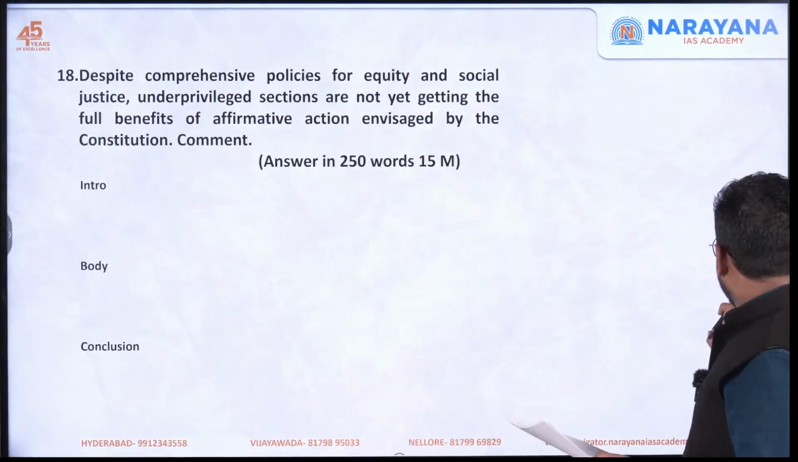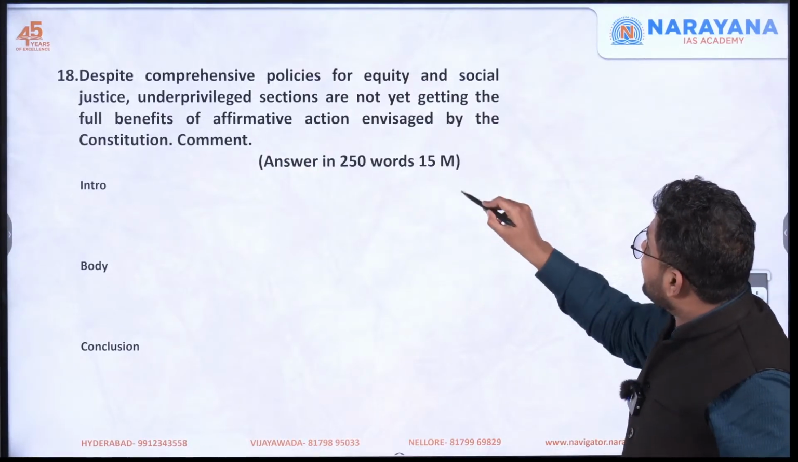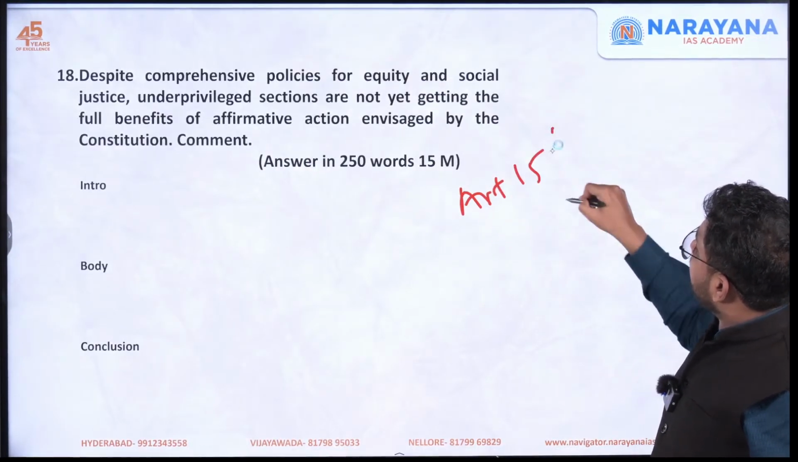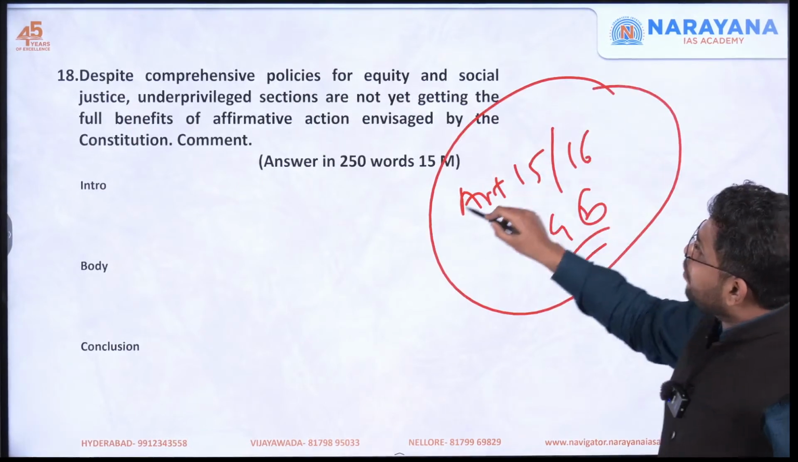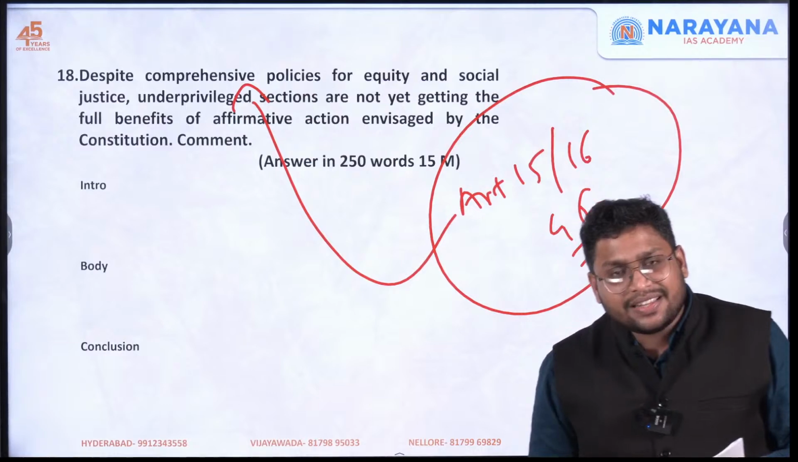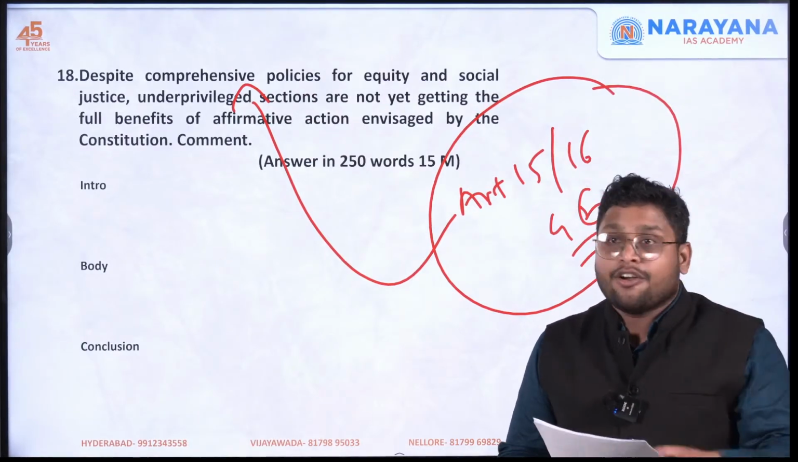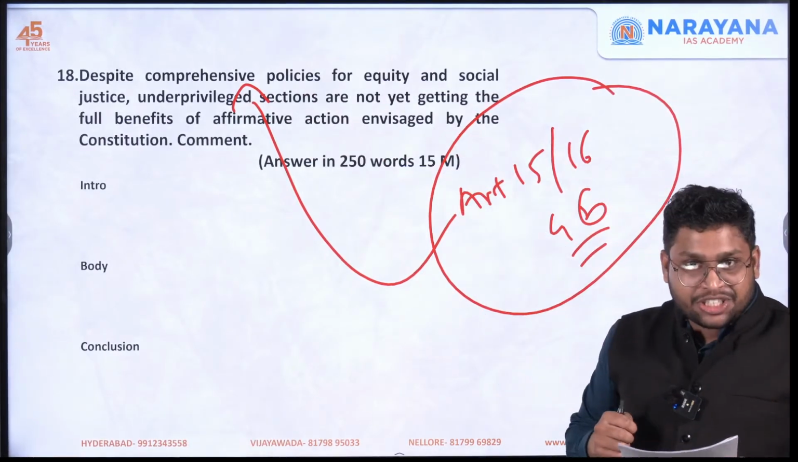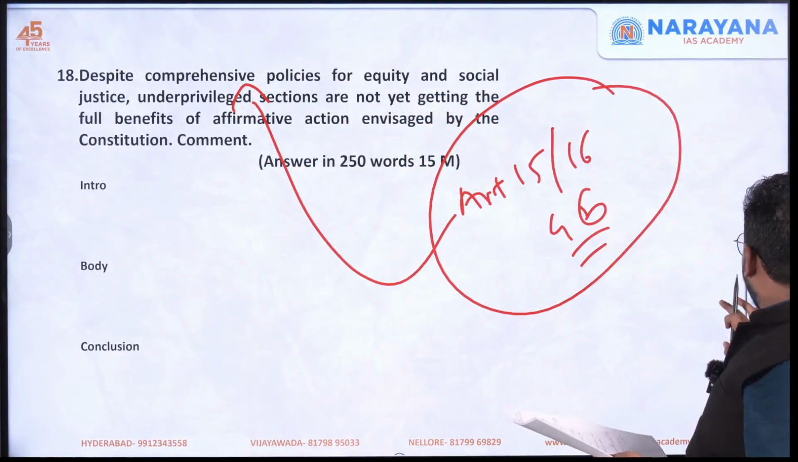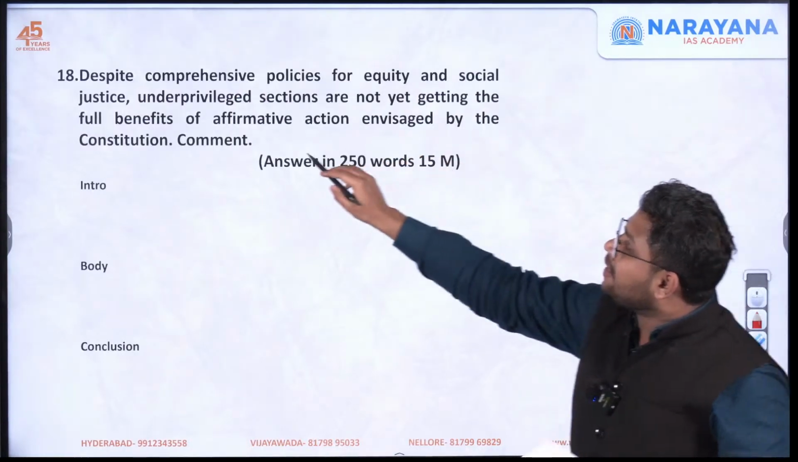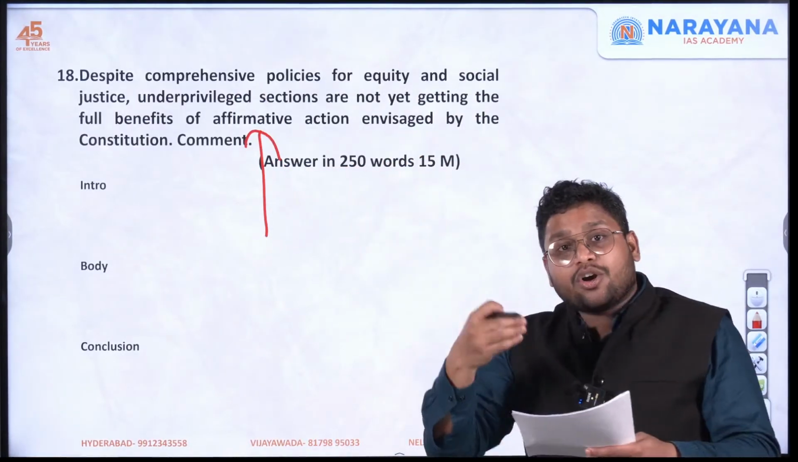So for example, we will first of all talk about Article 15, Article 16, even Article 46. All these articles provide for some kind of policy level action which government can take for the benefit of underprivileged sections. So show this entirely and then say that even if we have these policies and laws, we are not able to do this because of some issues.